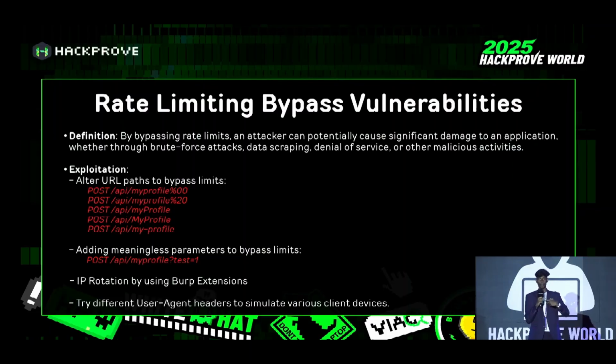Then we can bypass the WAF by using meaningless characters. We can also use IP rotation by using an extension. So whenever the server sends a request, it goes through a different IP. We can also use a different user agent. If you don't know about user agents, you can simply use GitHub payloads. We can brute force the user agents one by one whenever we send a new request.